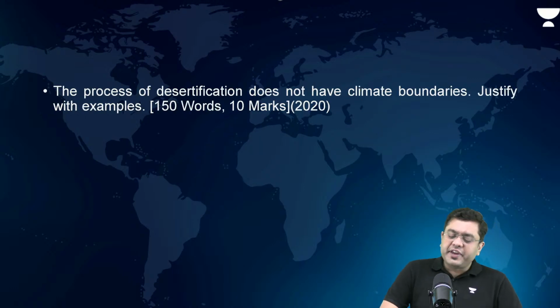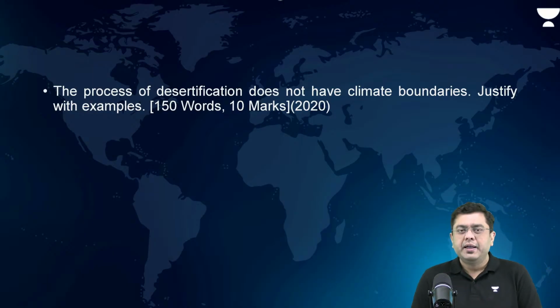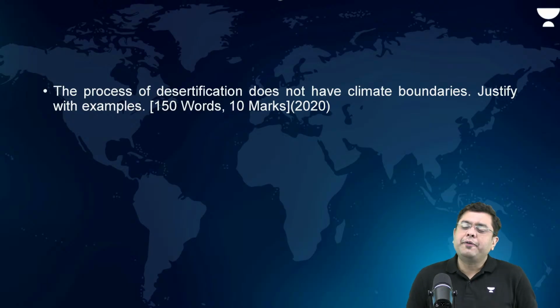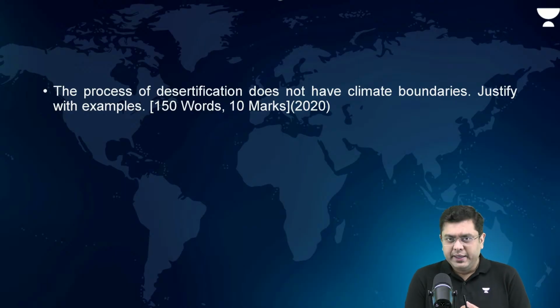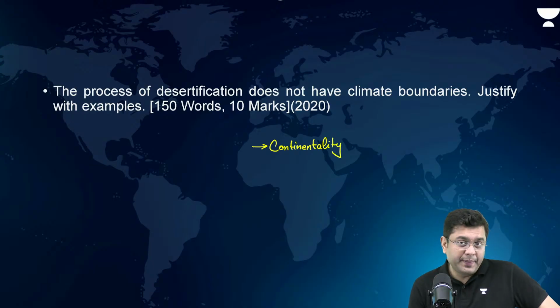Now, process of desertification does not have climate boundaries. Justify with example. Now, when we talk about desertification, this is a question associated with climate change, that why that desertification is happening. So, in this, you have to talk about that desertification is not only initiated due to warmer climate. You also have desertification which is associated with continentality first. Continentality. Example, deserts in Central Asia. Deserts like Ladakh.